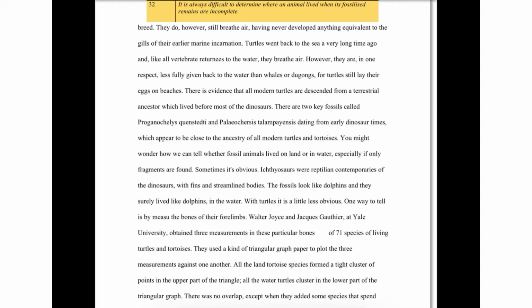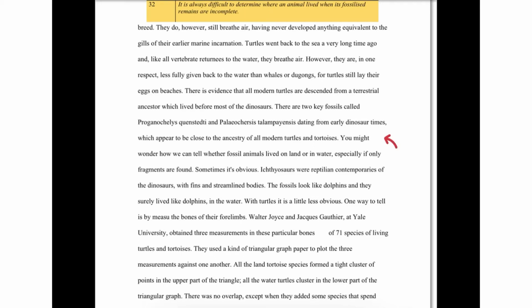So if we carry on, we can see that those next 2 sentences are about turtles. And then straight away, we've got key fossils. So that's the word we're looking for. And then it says there are 2 key fossils called, there's 2 difficult words to pronounce, I'm not going to read them out, dating from early dinosaur times, which appear to be close to the ancestry of all modern turtles and tortoises. So here we've got the introduction of our fossils.